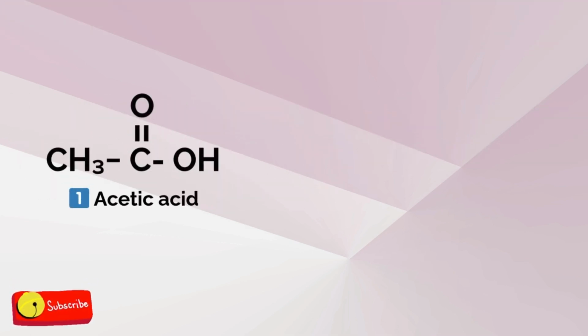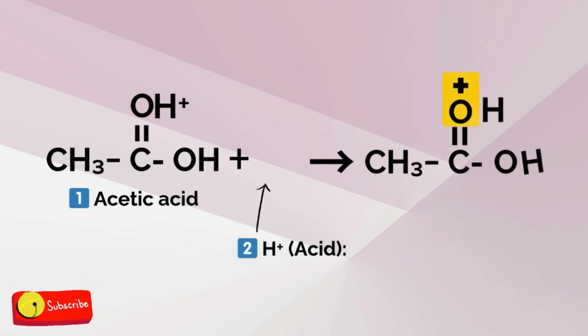You can see on the board that the H+ ion from the acid protonates the carboxylic acid. The H+ ion goes to the carbonyl oxygen, and a positive charge appears on the carbonyl oxygen. So the protonated acid is given on the right hand side.